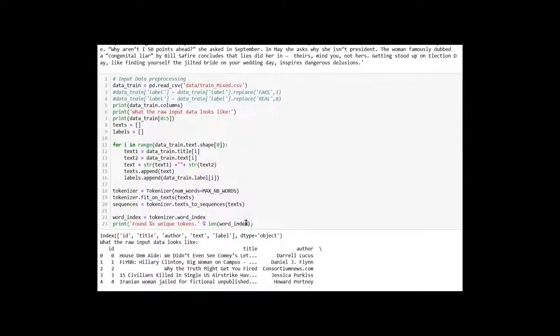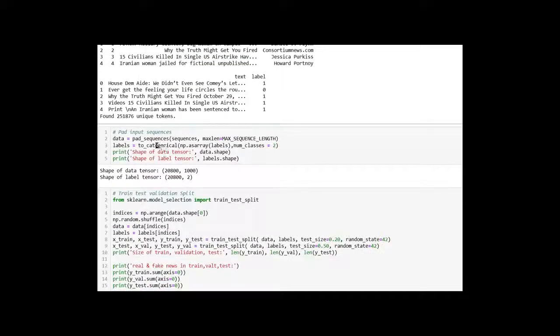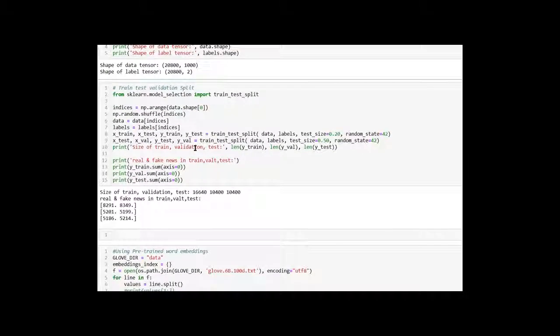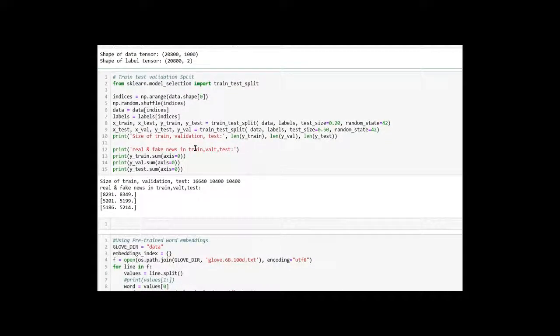I have first imported the dataset and then tokenized it into vector form. Then I converted the data into padded sequences to pass into our model, and converted the labels into categorical form. I have used sklearn's train test split method to split the dataset in an 80-10-10 ratio into train, test, and validation sets.